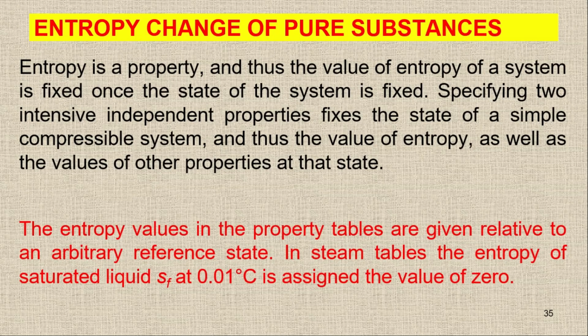Like other properties of a pure substance, we can find the entropy values in the given tables. Like we have the tables for saturated water, tables A4 and A5, and even A6 for superheated steam. From these tables you can find the entropy values as well.